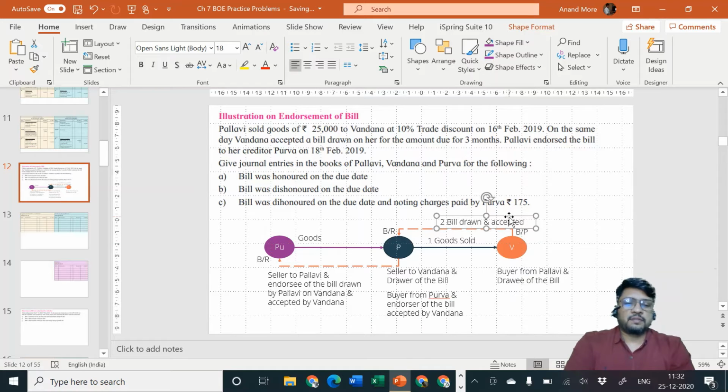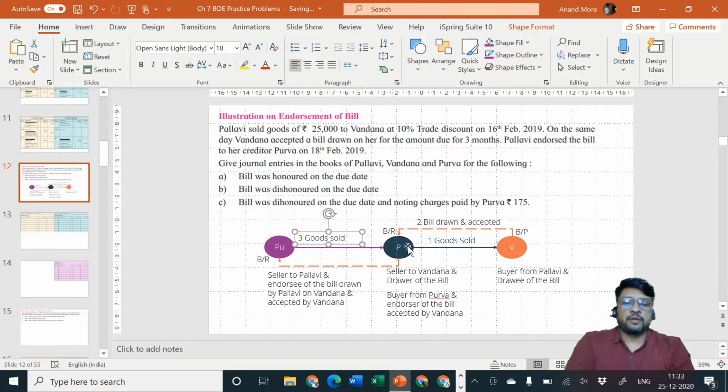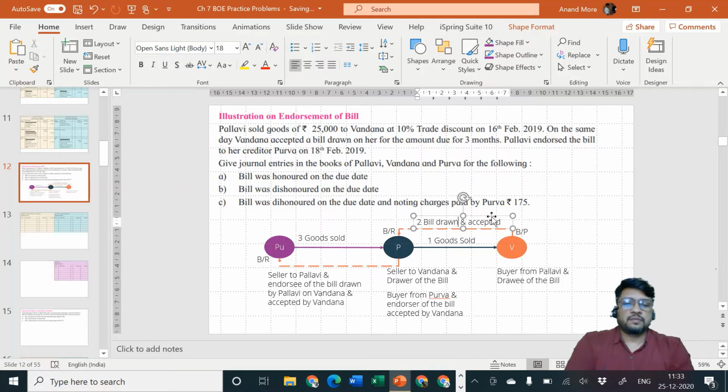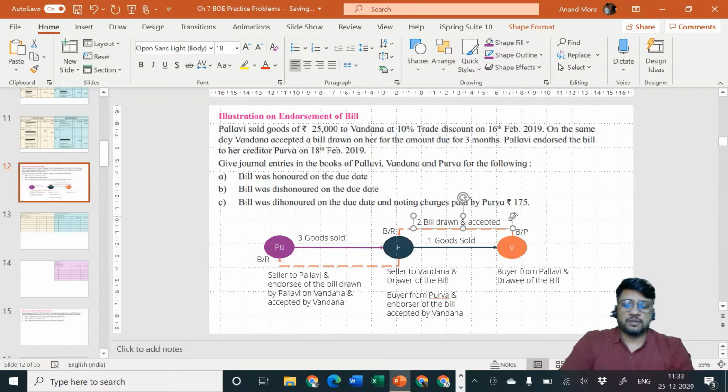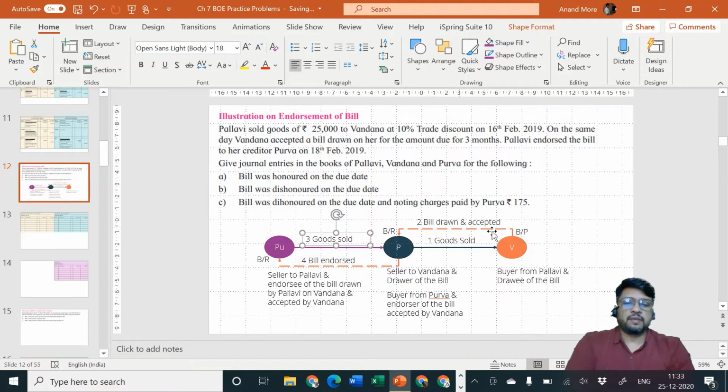So the second transaction is by way of bill drawn and accepted, and third transaction is again sale of goods. And the fourth transaction is not drawing a new bill, but bill endorsed. So fourth transaction is bill endorsed. I hope it is clear to all of you for understanding. Okay, this is how the things will be.